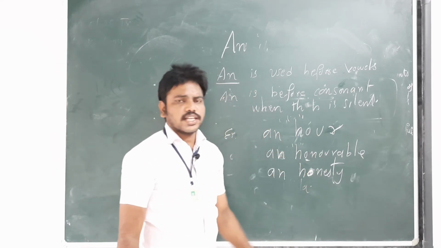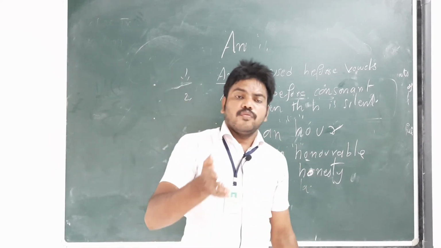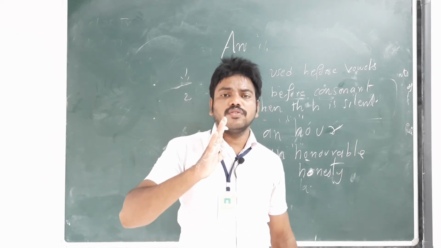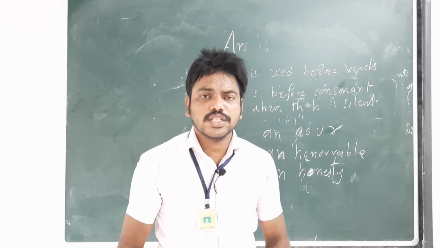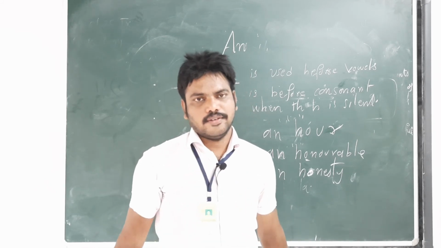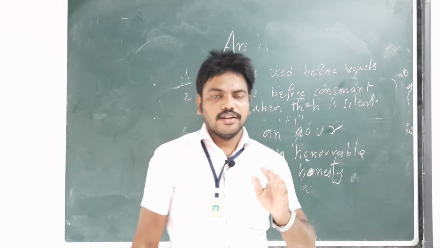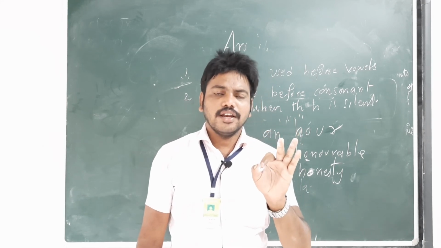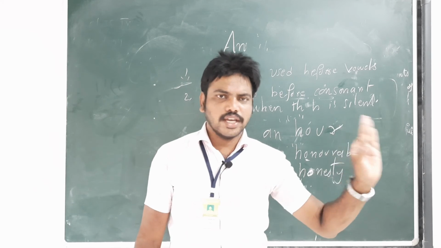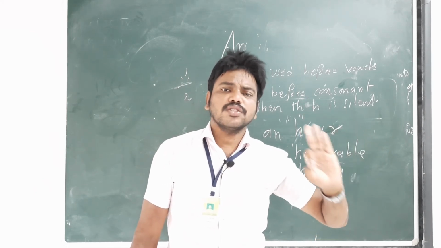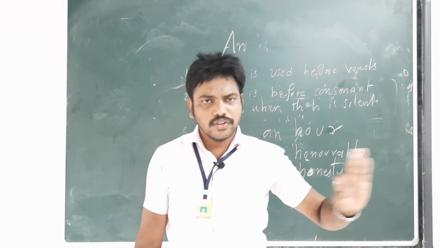So when the H is silent, where a consonant gives a vowel sound, then we can use an article. Like a article, where a vowel gives a consonant sound, then we can use a. Consonant words that give the vowel sound, you use an.